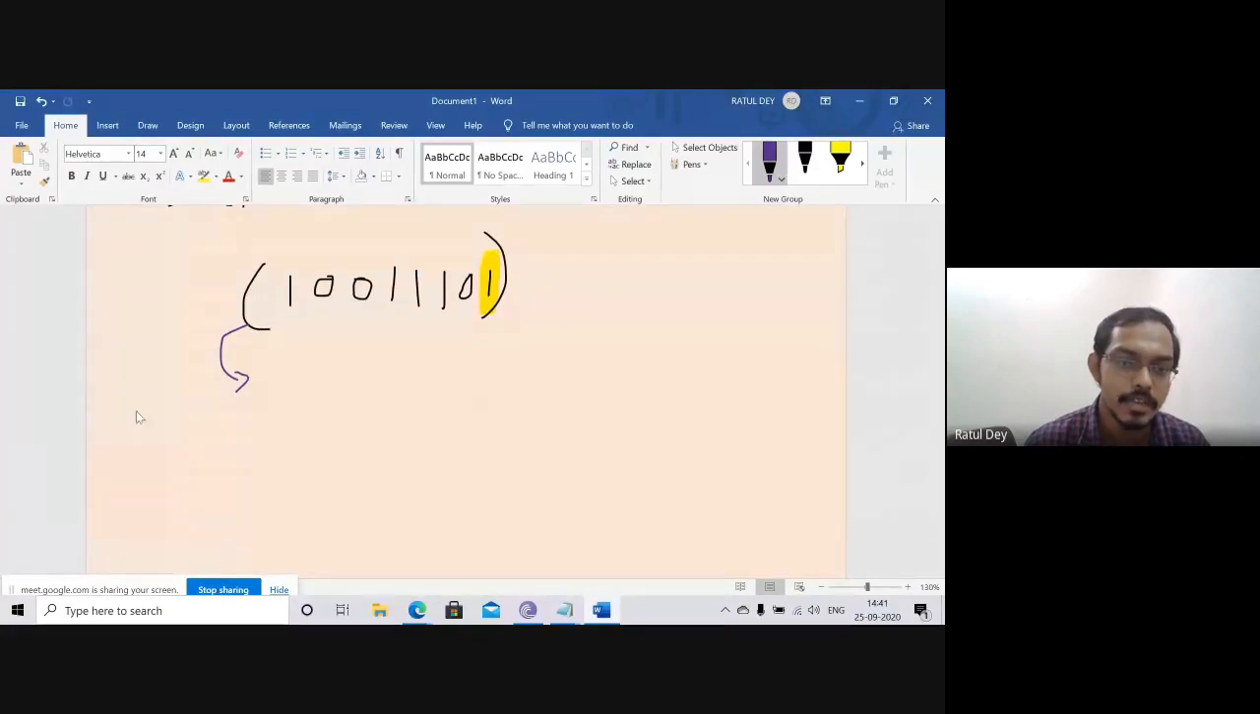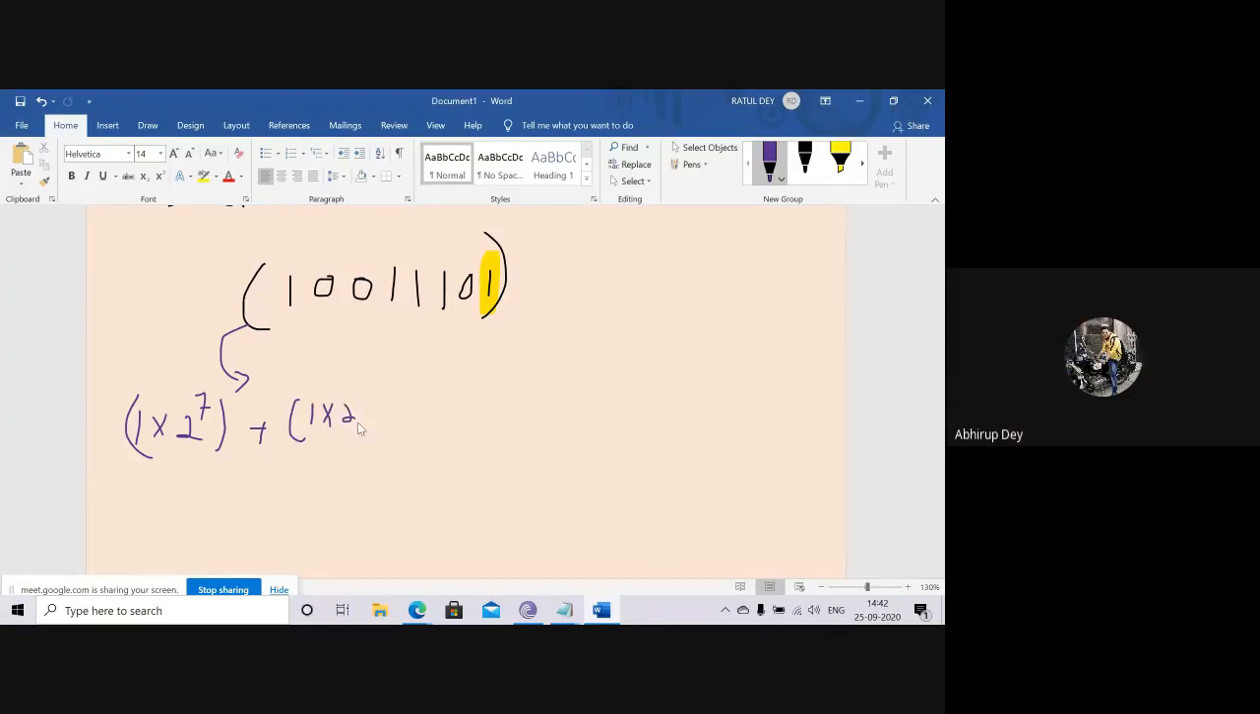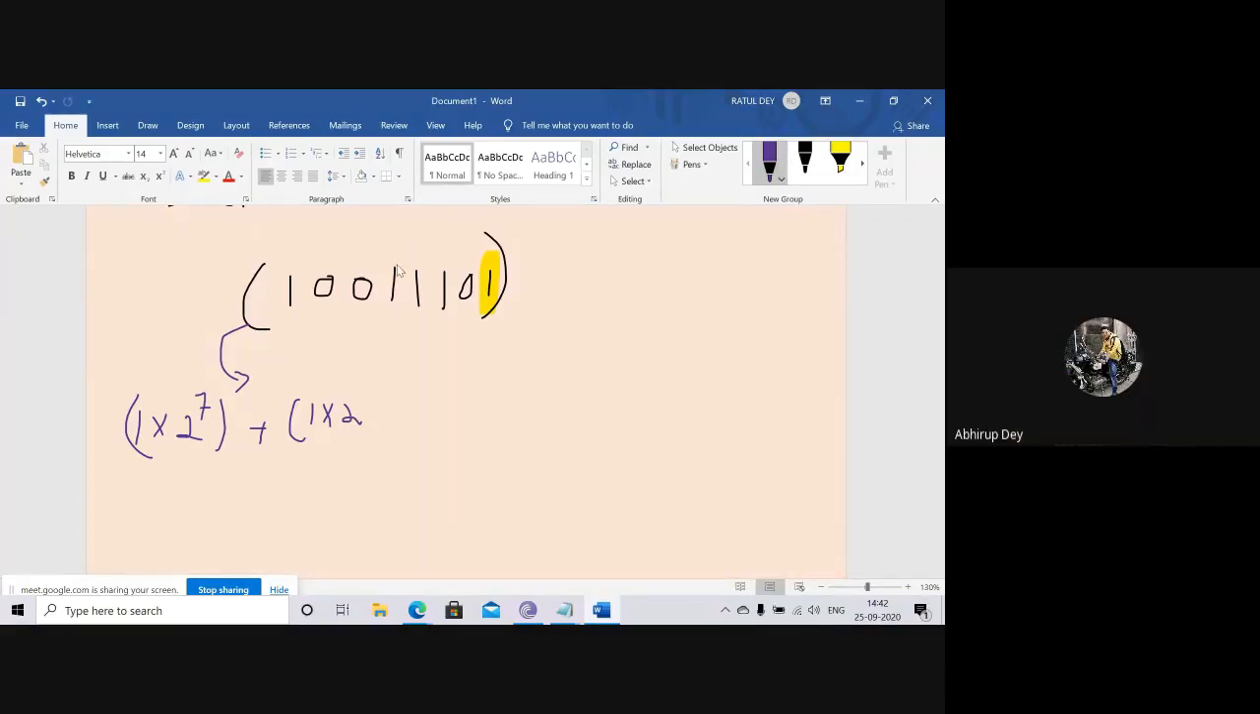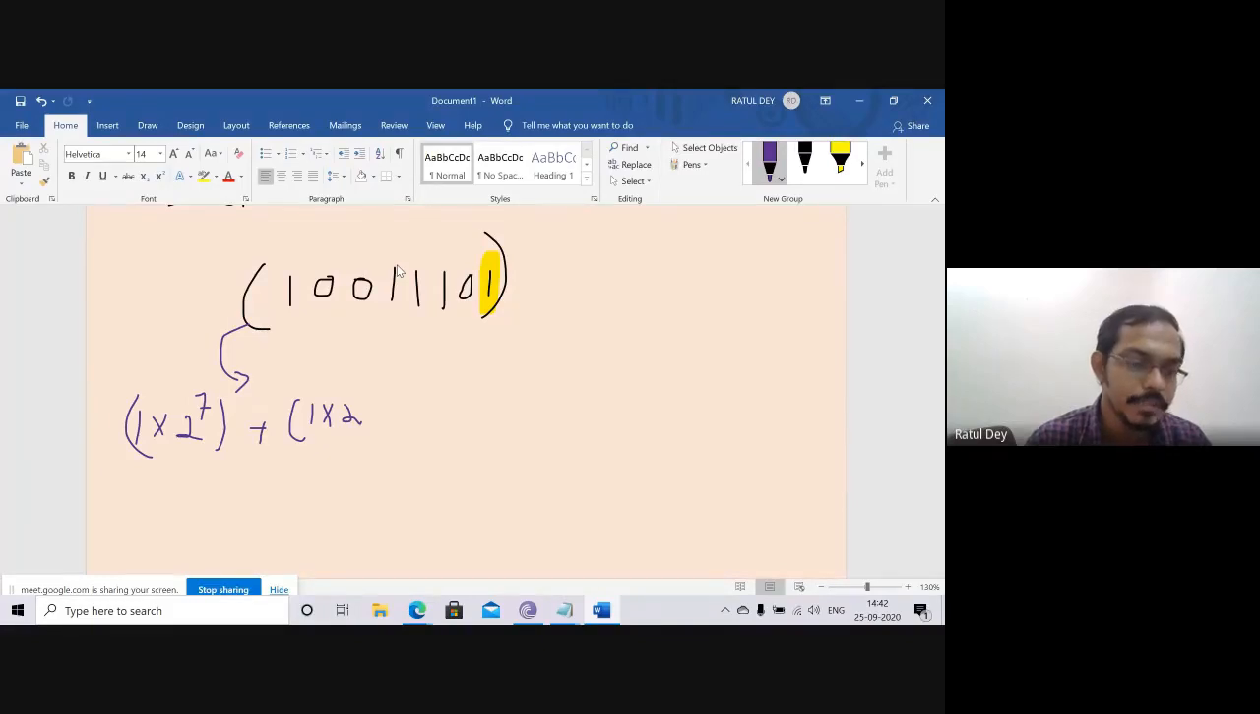So I will take that 1 multiply, this is 2 to the power 0, 1, 2, 3, 4, 5, 6, 7. 1 multiply 2 to the power 7. Is it clear? Again, plus 1 multiply 2 to the power, how much? So 157. Okay, maybe 157. Just remember that 157 means this is an odd number because this last bit is 1.